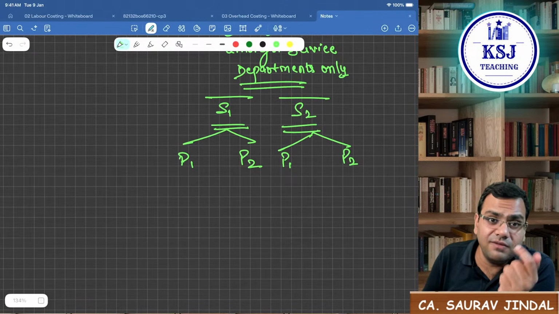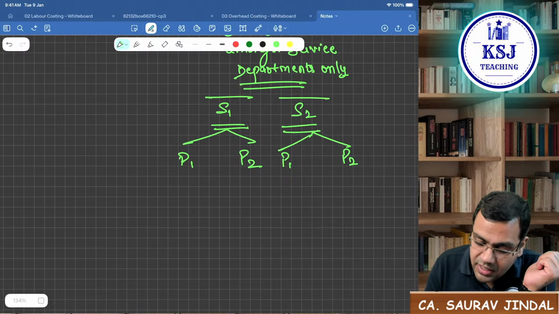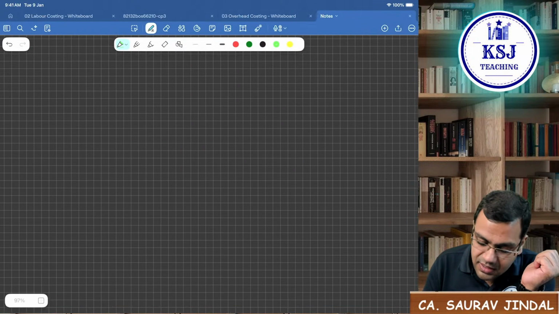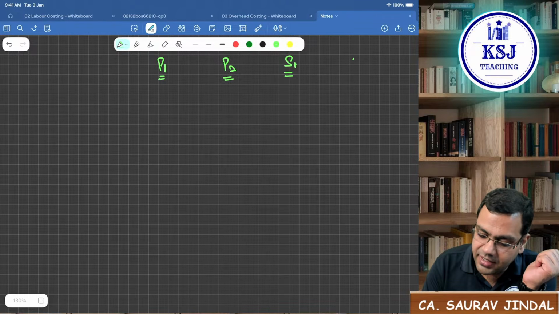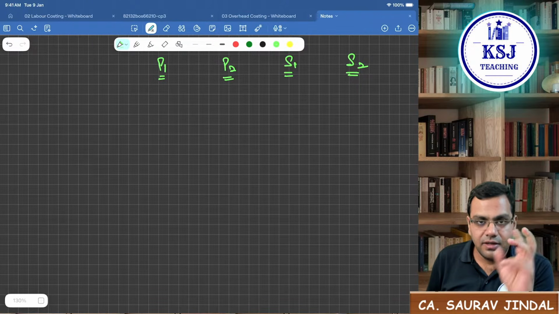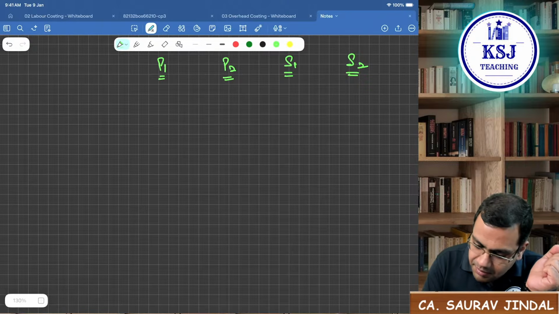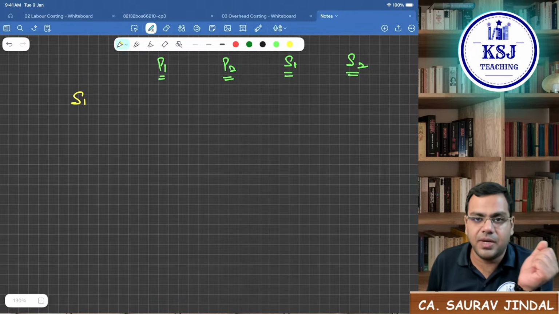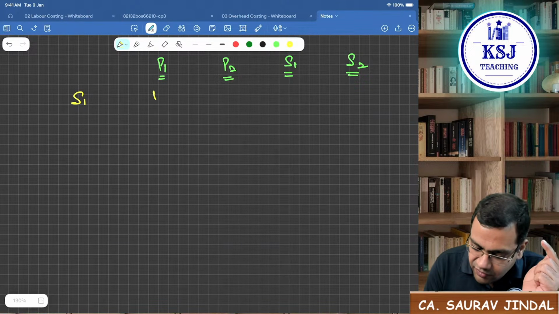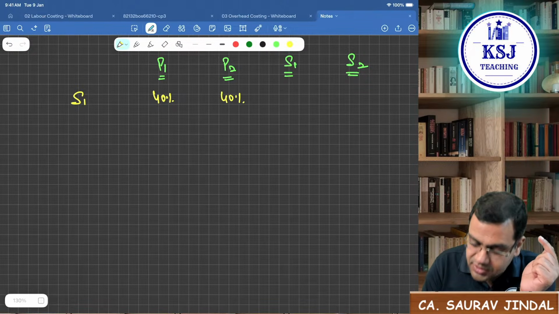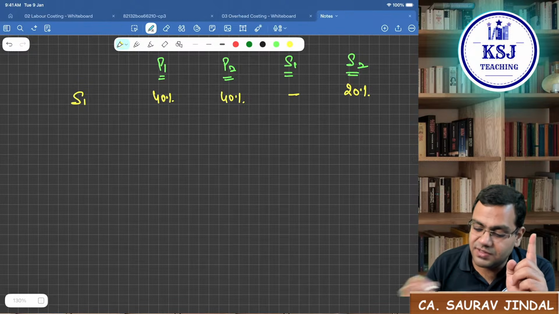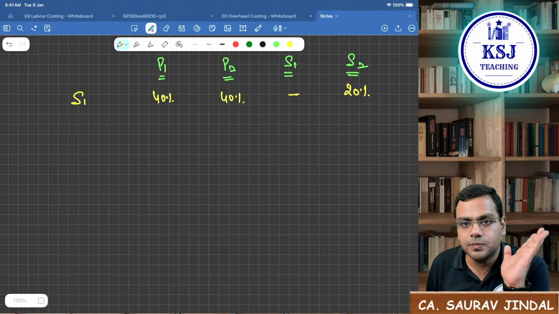Now, how will the question be given? The information will be given that there are two service departments and P1, P2, S1 and S2. Service department S1 is providing 40% services to P1. It is providing another 40% services to P2, and the remaining 20% services to S2.